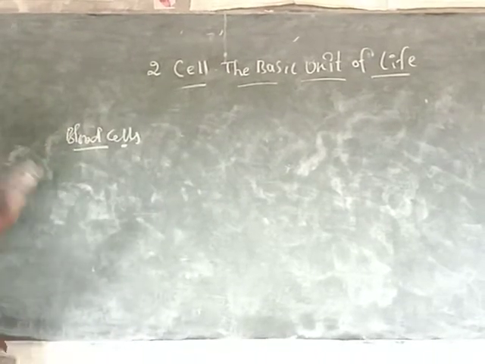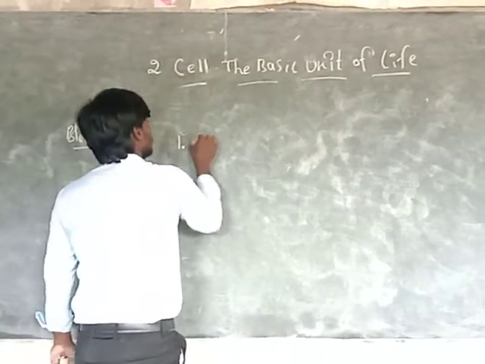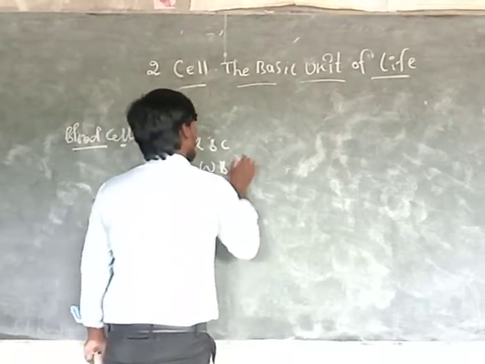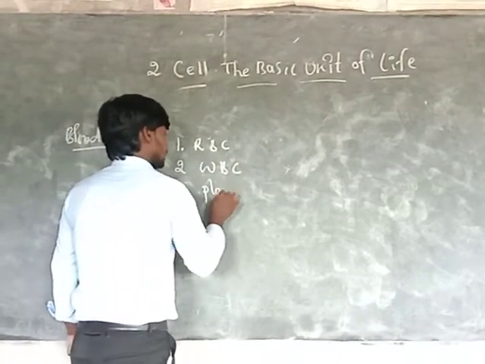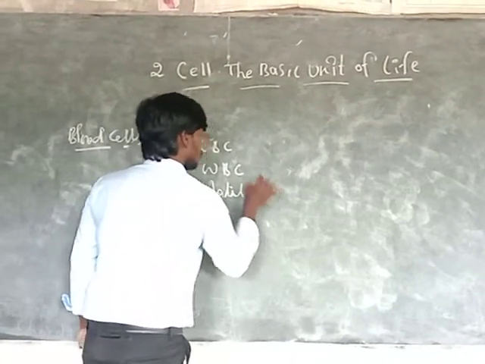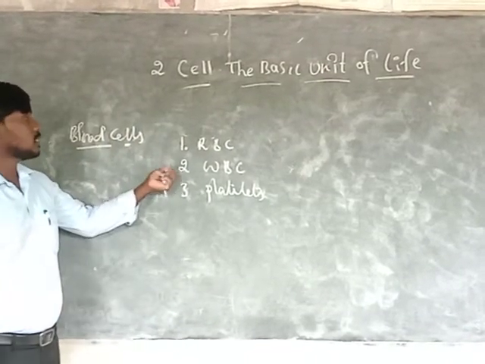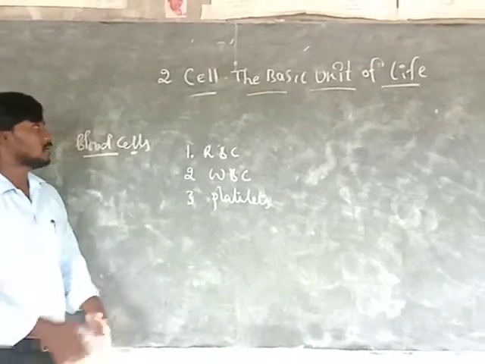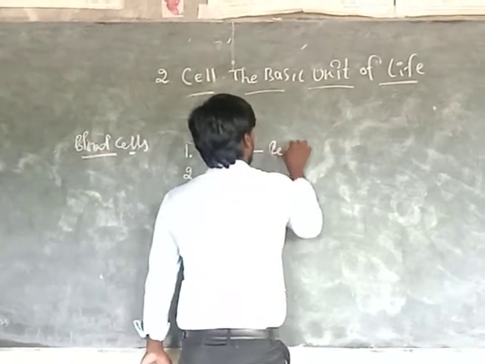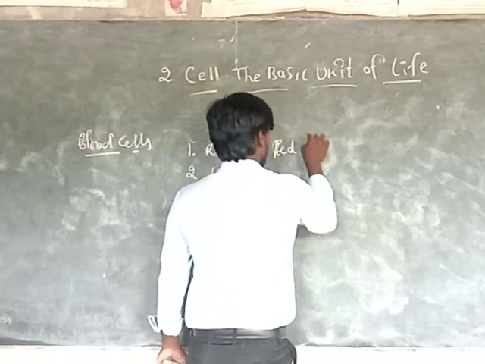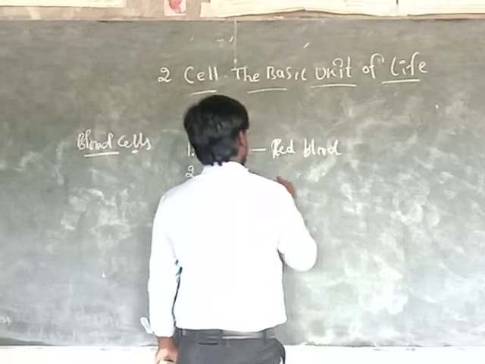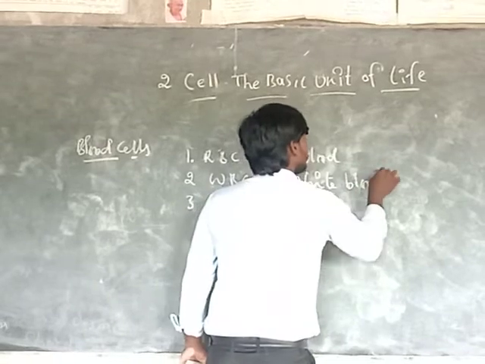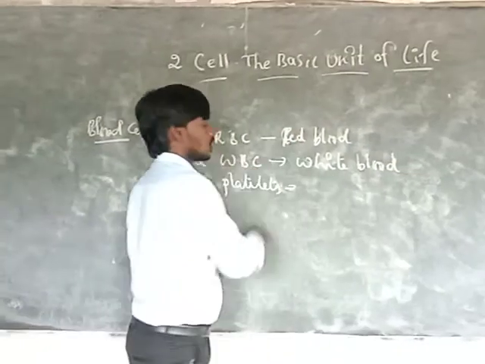Okay, so actually the blood cells are mainly three parts. One is the RBC, second one is the WBC, and third one is the platelets. RBC means red blood cells. WBC means white blood cells. Platelets are also platelets.